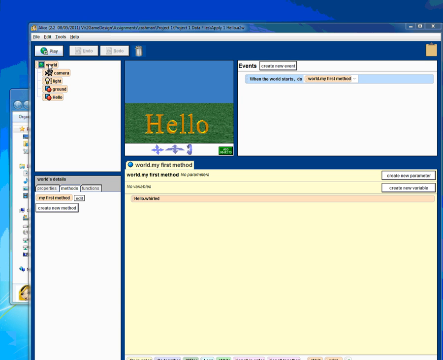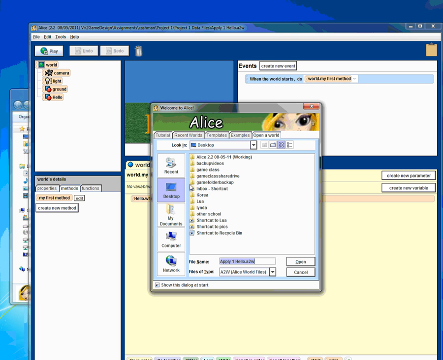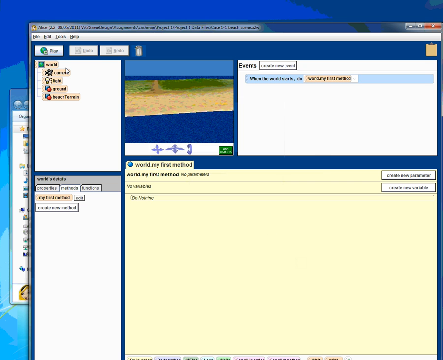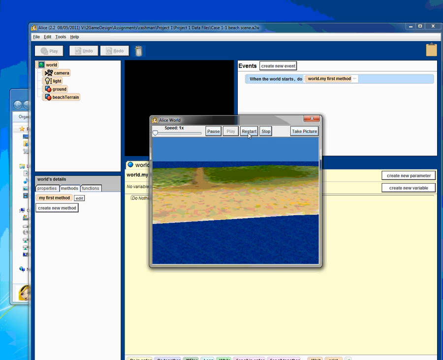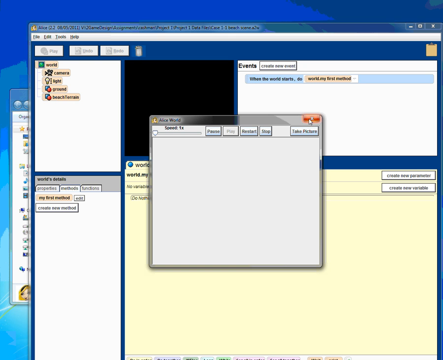I'll show you how to open up one of the Alice files that you'll need. So you go File, Open World, go to Computer, J. Harris Class Share, 2 Game Design, Assignments, Cashman, Project 1, Project 1 Data Files, and I'll try this one, Case 1-1 Beach Scene, and we'll play it, see how it looks. This one I believe wasn't supposed to work. Oh, I'm wrong. There we go. I think this is the unfinished version though you have to add to it.